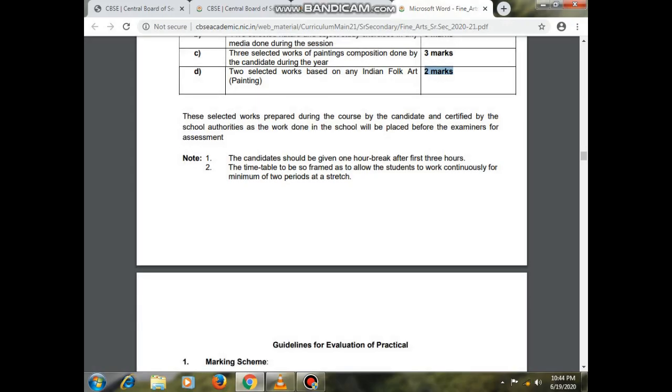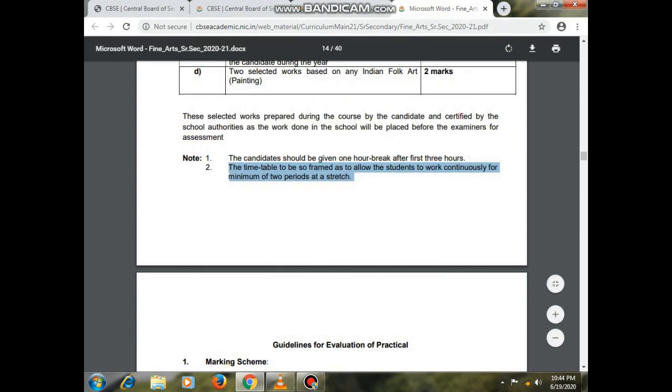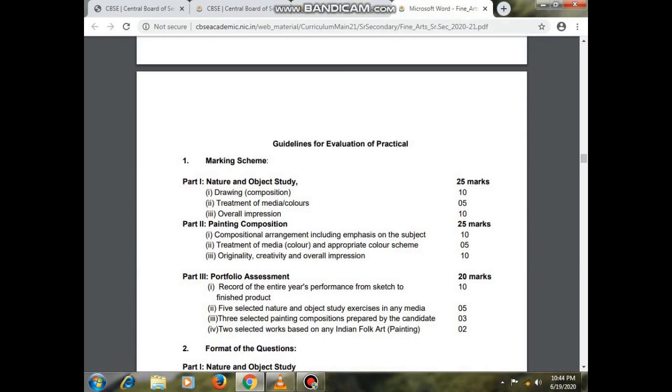Now it is all mentioned, and the very important notes: the candidate should be given a 1 hour break after the first 3 hours, which we already discussed. The timetable should be framed so as to allow the students to work continuously for a minimum of 2 periods at a stretch. Come to the next page.